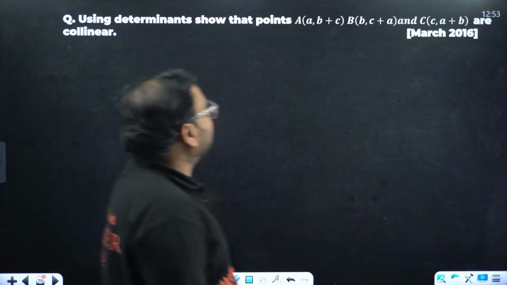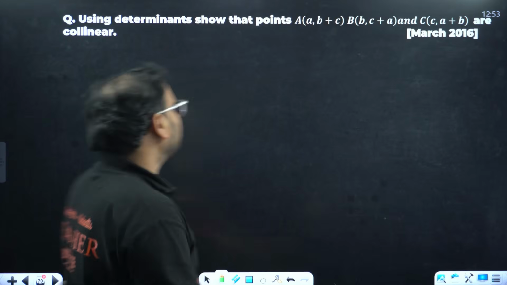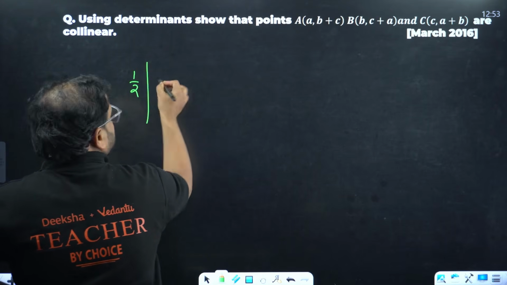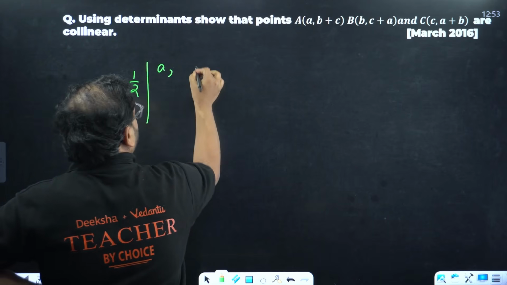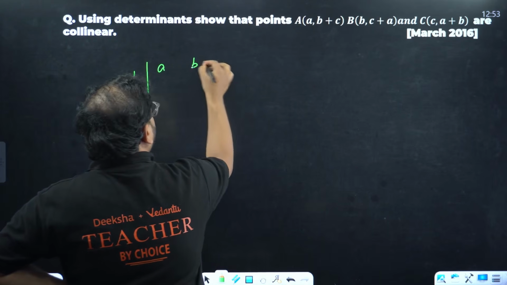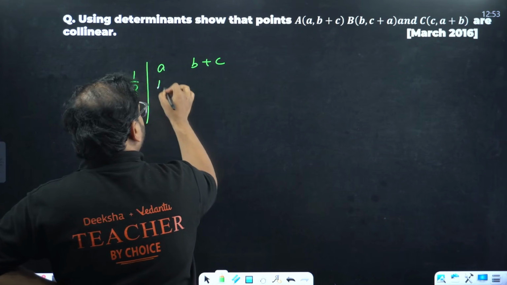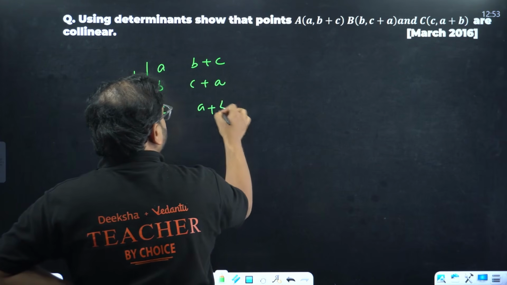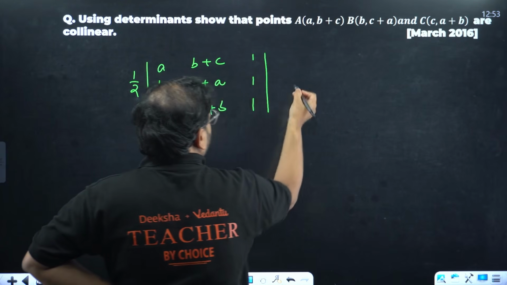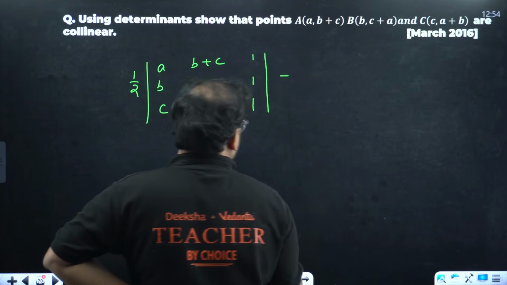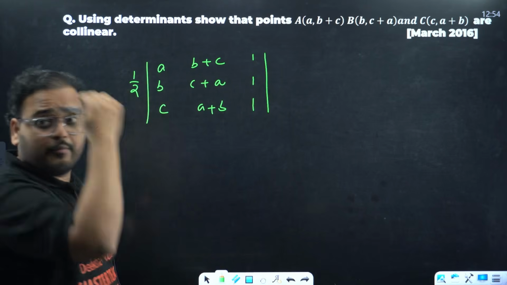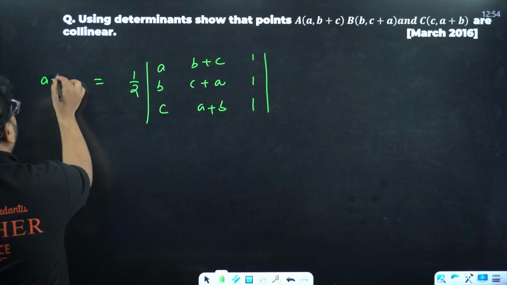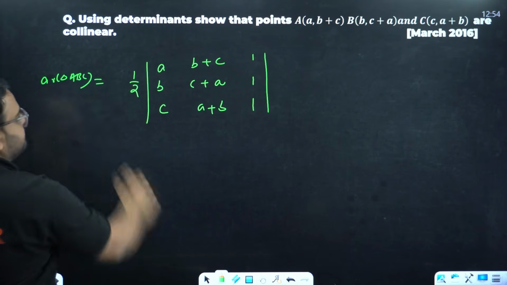Using determinant, show that the points given are collinear. How do you show it? Of course, for collinear points, we should have the condition as half of this determinant: a, b plus c, 1; b, c plus a, 1; c, a plus b, 1, which must be equal to 0. We have to prove the determinant value is equal to 0. This is the condition for area of triangle ABC.